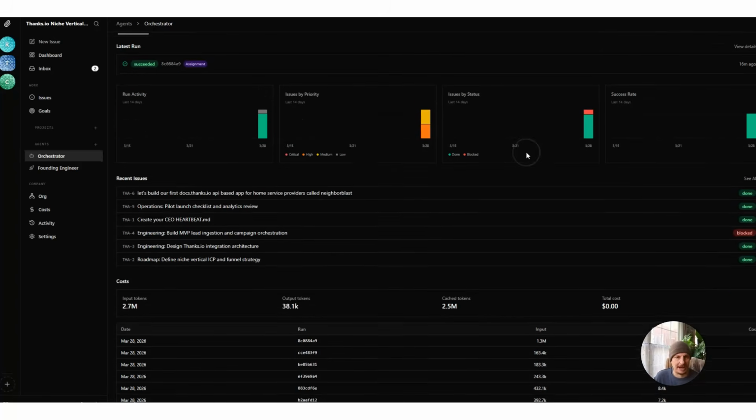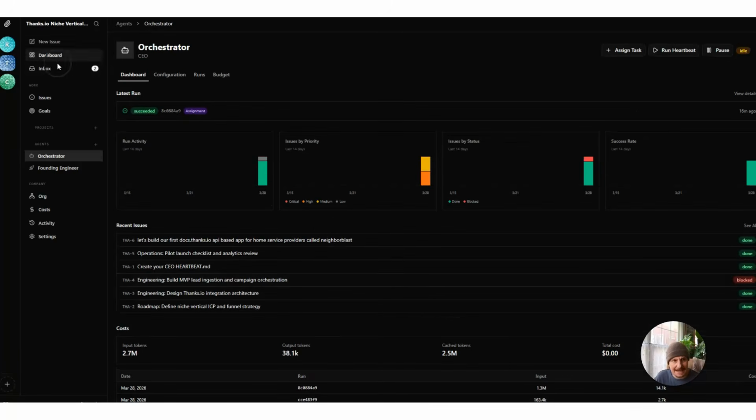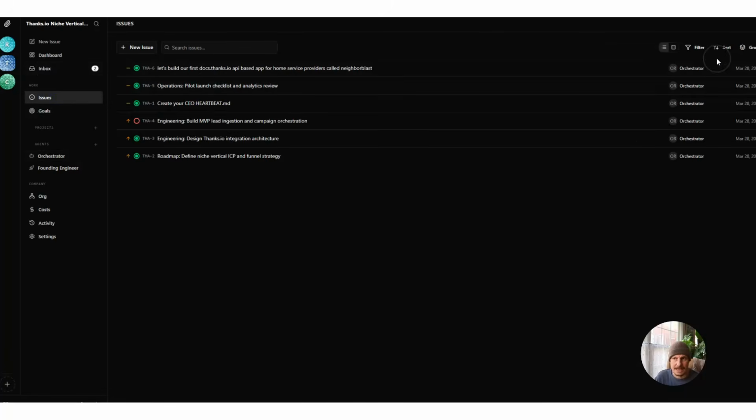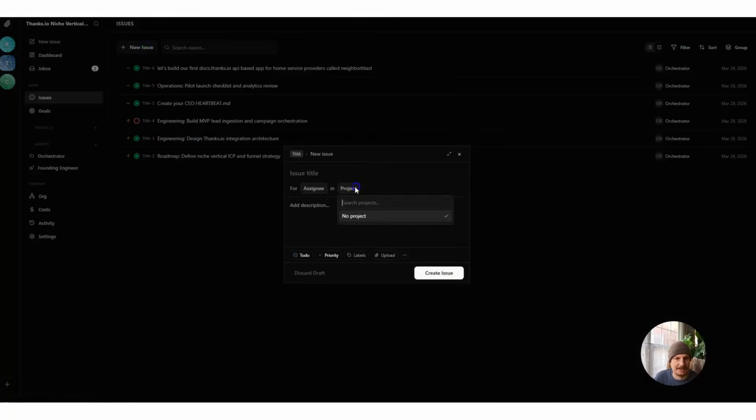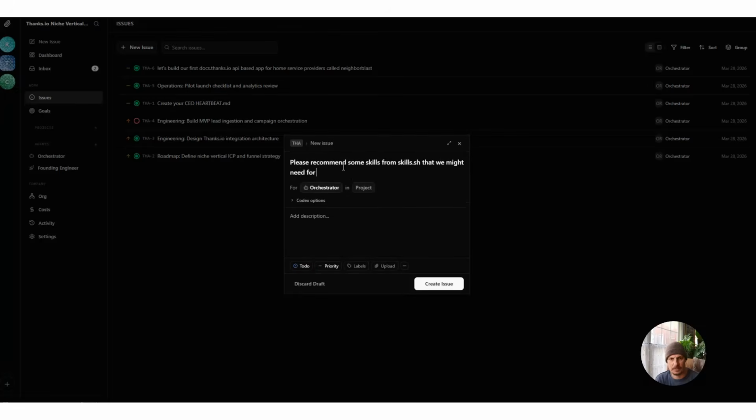So I'm just going to show you around this thing. I'm still getting used to it, but some of the really cool features are that each chat, so if I come in here to issues, for example, everything you do kind of feels like a project management tool, like a Jira or like a ClickUp or something like that. But I can do a new issue, and I can assign it to the orchestrator, and I can say, please recommend some skills from skills.sh that we might need for this project.